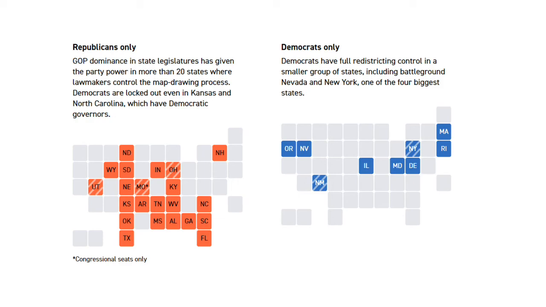For example, the state of North Carolina previously had 13 congressional seats. Republicans used to control the state by 10 seats to 3 for the Democratic Party, when the state was around 50-50 for the presidential election. And that's the reason why North Carolina was recently ordered to redraw their map, and that map came into effect in 2018 and 2020. And that's the reason why in the 2020 election, despite Republicans taking 12 seats away from the Democratic Party, they were losing 2 seats in the state of North Carolina.